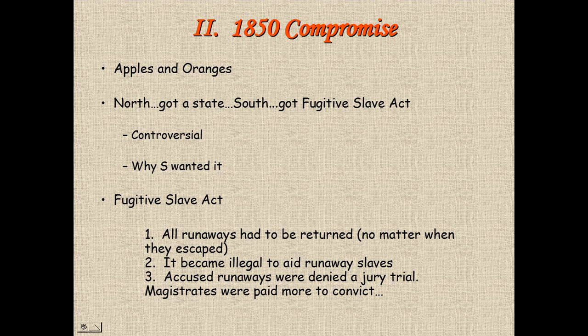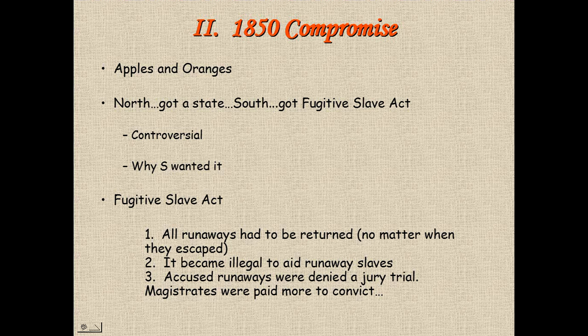Number one, all runaways have to be returned. Doesn't matter when they escaped. Number two, it becomes illegal to aid runaway slaves, and the penalties for helping to aid runaway slaves are very, very harsh. A huge fine and/or jail time.